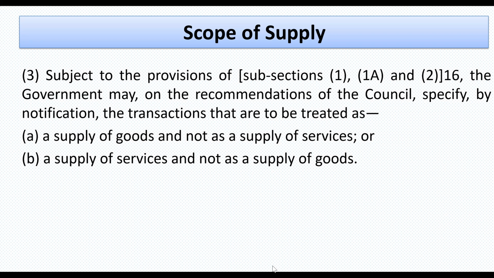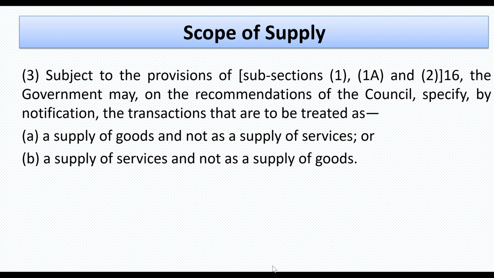As we have discussed, the government has the power to notify the transactions, and without any other opinion or interpretation, that would be considered as supply of services or supply of goods as specified by the government. This is the definition of law which is mentioned.